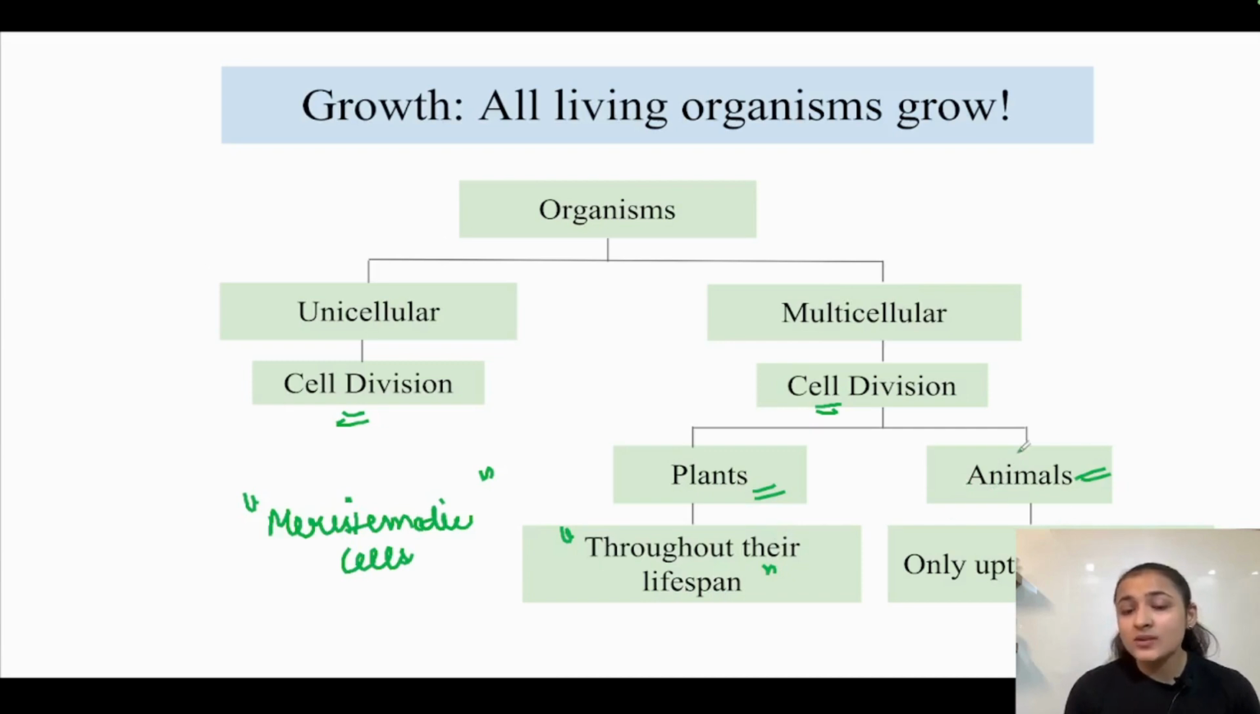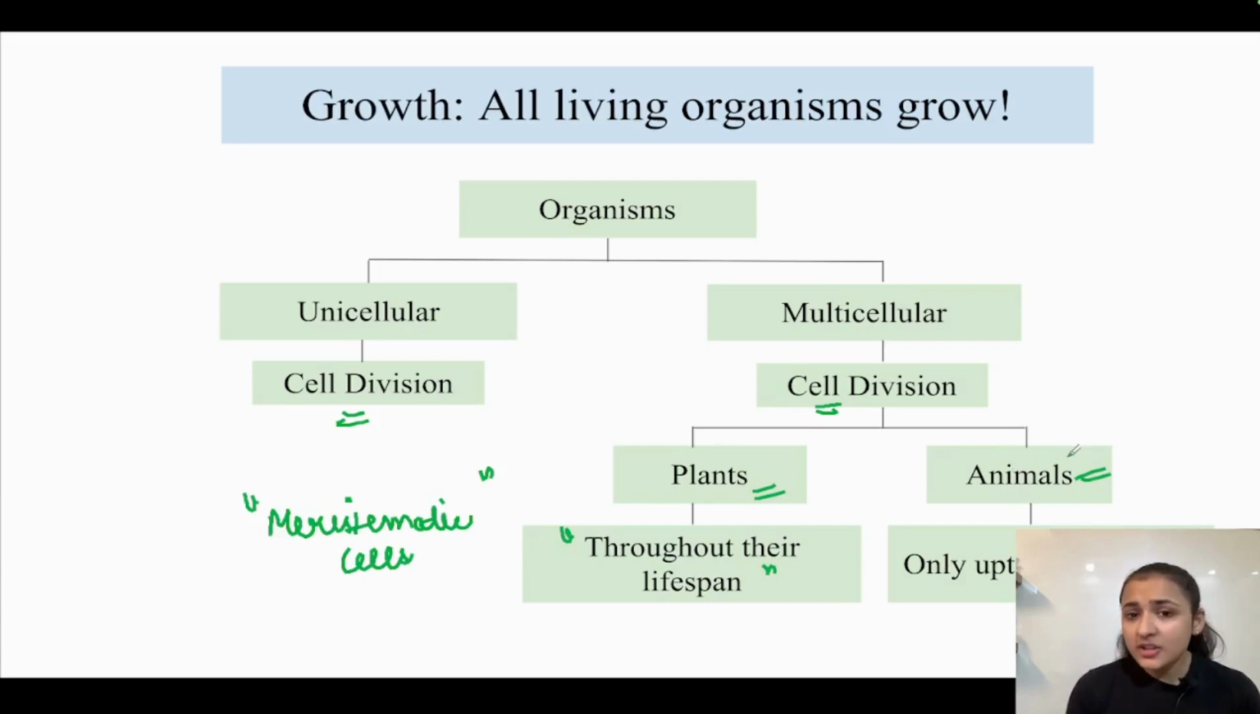Whereas if we talk about animals, they do not have meristematic cells. Hence, they only grow up to a certain age. For example, if you consider human beings, we all grow up to a certain height. Okay, we attain a certain height at a particular age, and beyond that, we do not further increase in height. Okay, so why is it happening? Because we only grow up to a certain age.